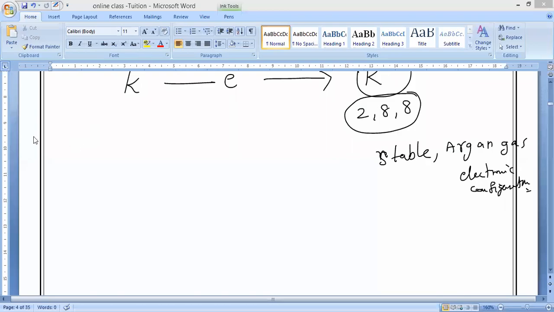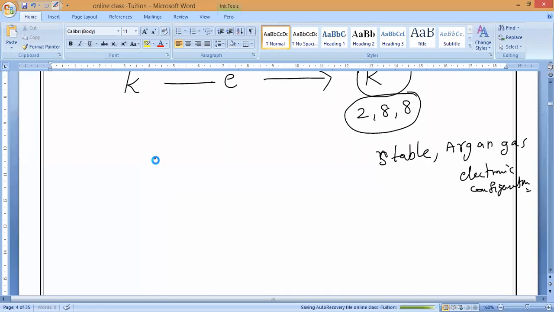Sir, after calcium. No, calcium, sir. Wait. This lithium alone, you just complete it, then you can go in.